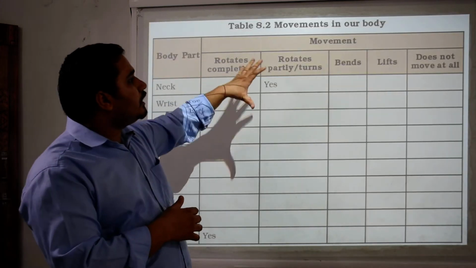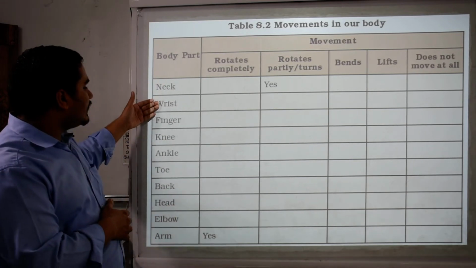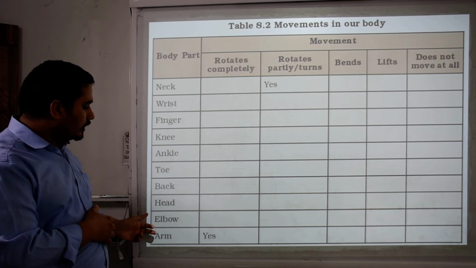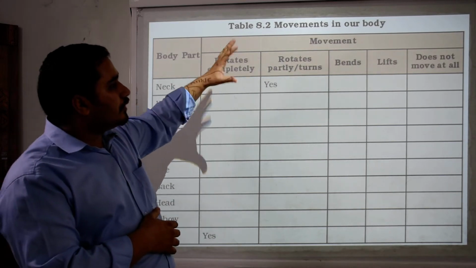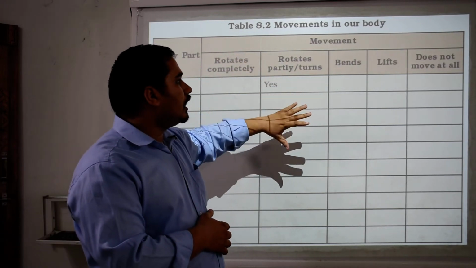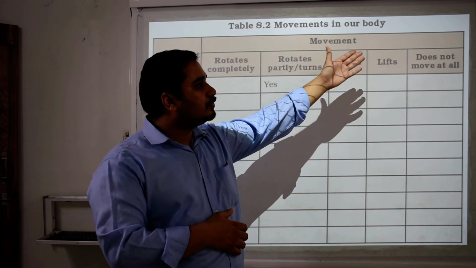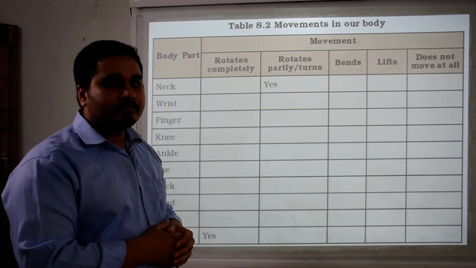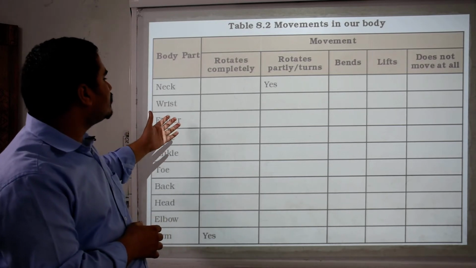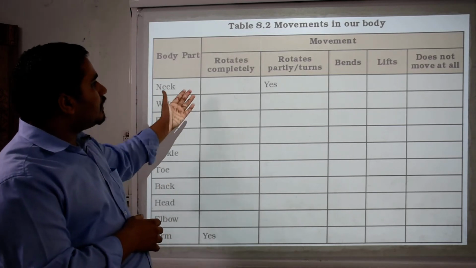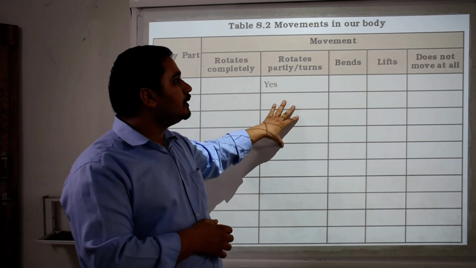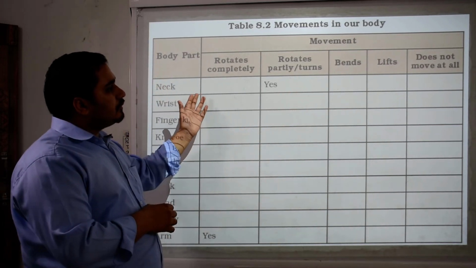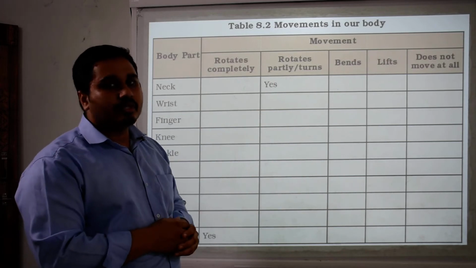Then the movement in our body parts: neck, wrist, finger, knee, ankle, toe, back, head, elbow and arm. Does it rotate completely, rotate partly or half rotate, bend, lift, or not move at all? So you have to fill in this table with the help of your parents and friends, noting which parts move completely, move partially, bend or lift. Clear? You might get some examples in the two or three columns also.